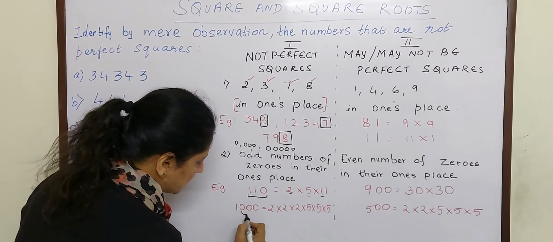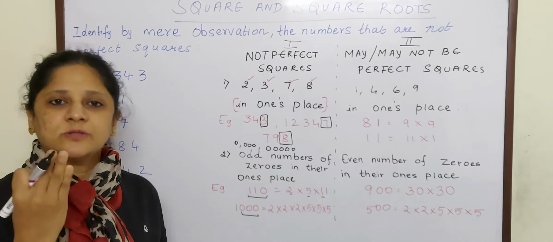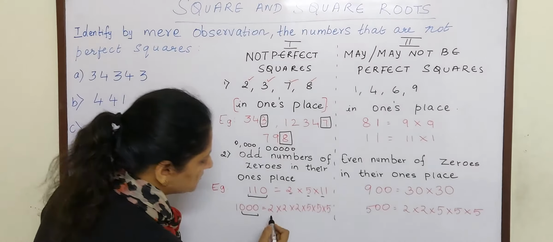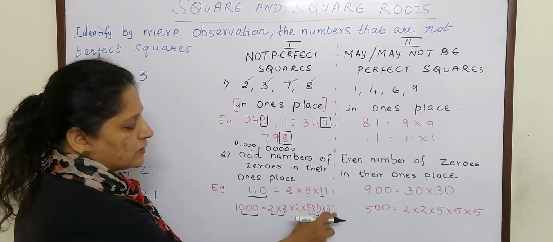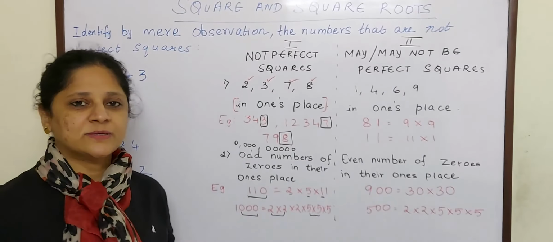Let us go to the next example. Now here there are 3 zeros. 3 is an odd number, so the zeros are odd, so it is not a perfect square, because when you factorize, you do not have a pair for 2 and 5. So it is not a perfect square. So you saw how simple it is.